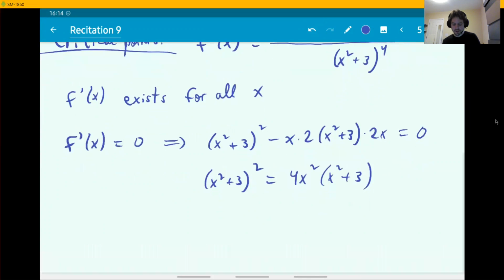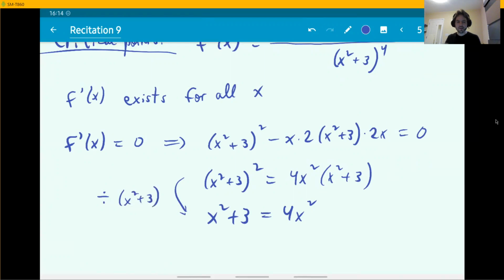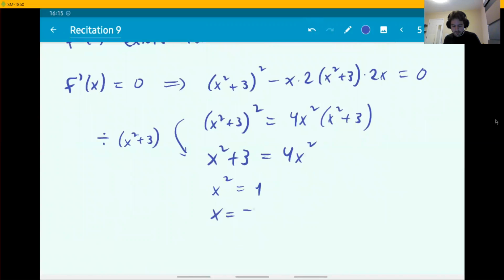So it's okay to divide by x squared plus 3 on both sides, because that is never 0. Right? It's a square plus 3. So we can do that to simplify the equation, and now you see that the equation becomes x squared equals 1. You have 3x squared equals 3, so x squared equals 1. Then x equals plus or minus 1.